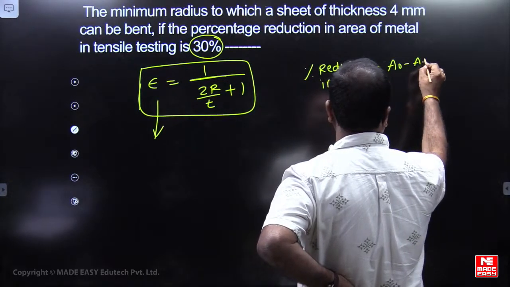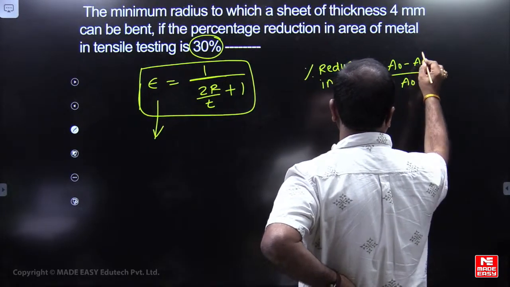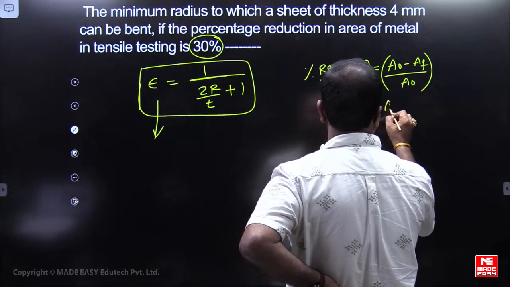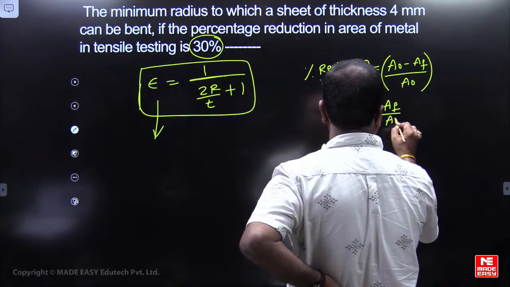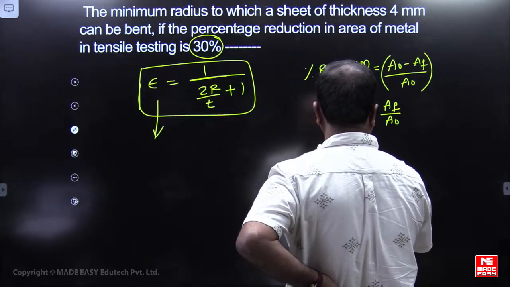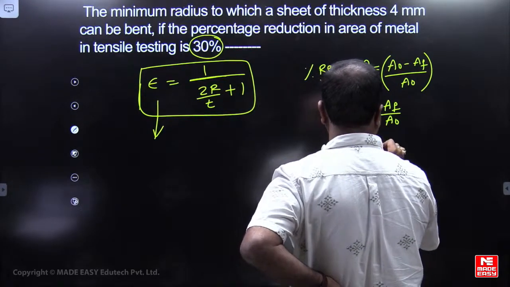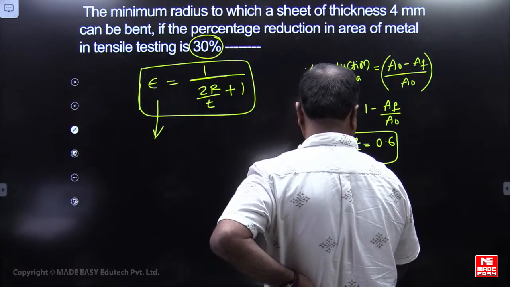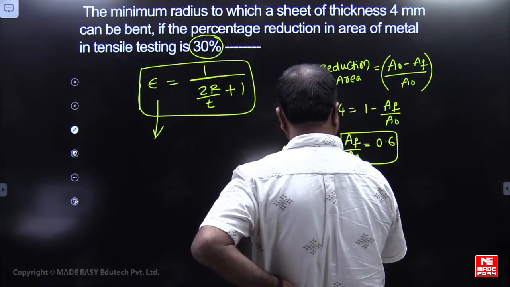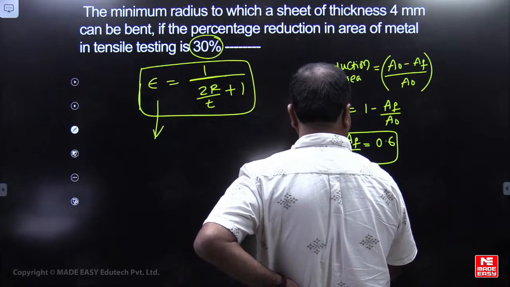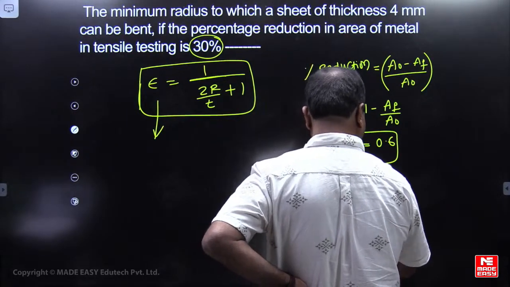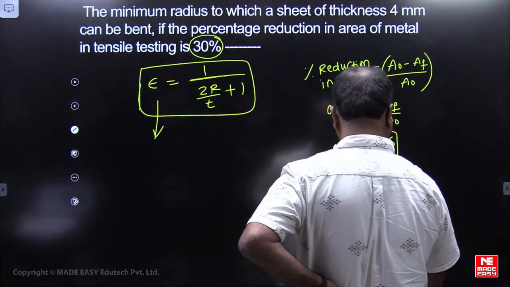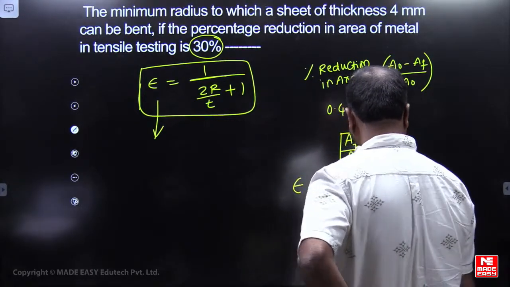Percentage reduction in area is (A0 minus AF) by A0, which is 0.3, so 1 minus AF by A0 is 0.3, and AF by A0 will be equal to 0.7. So ln, true strain, is ln A0 by AF. This is ln 1 by 0.7. ln 1 by 0.7 means how much?